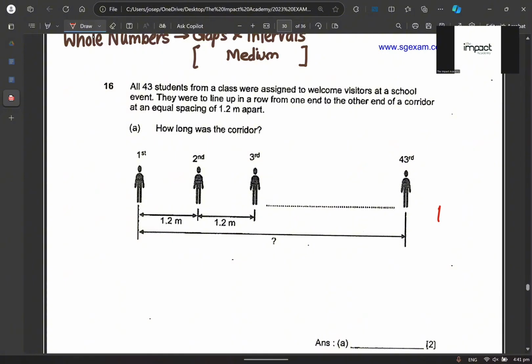They told us that one gap is 1.2 meters. Is this something that you can understand? So that is the first part that you want to work on.